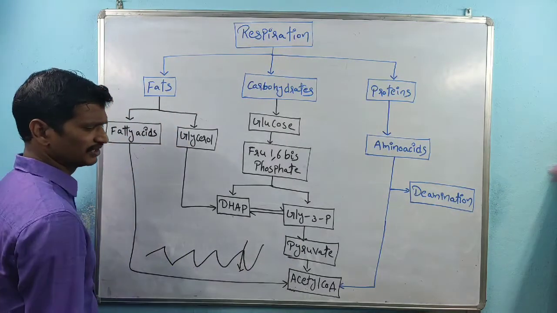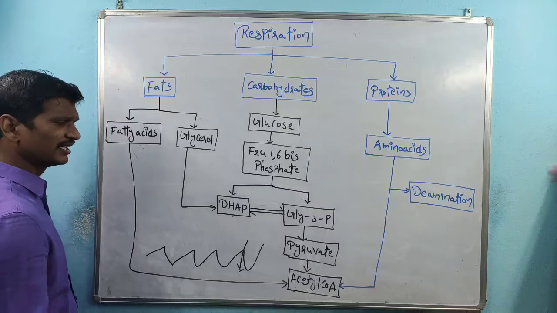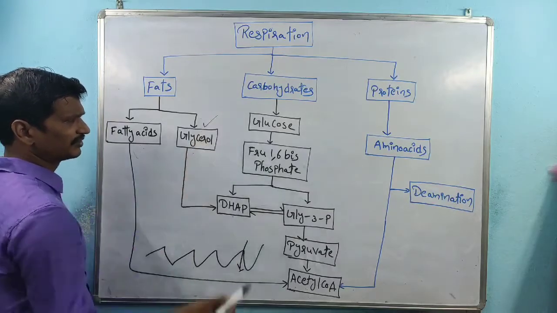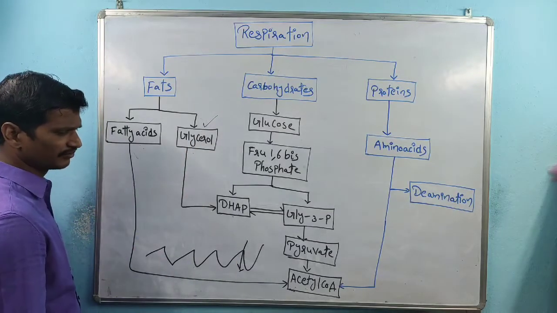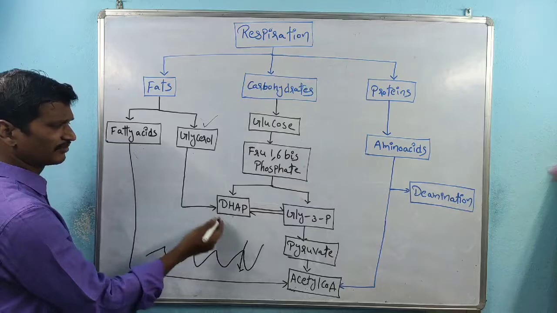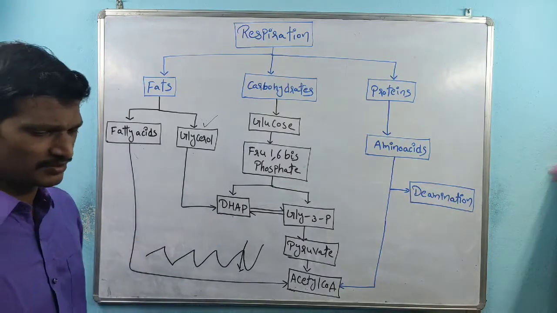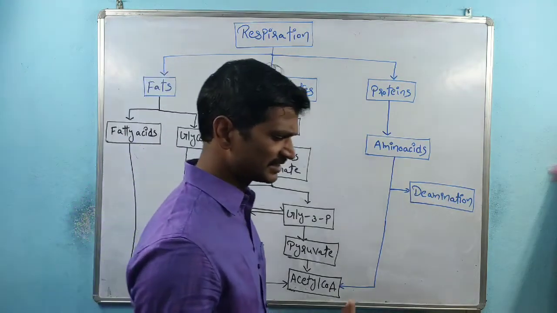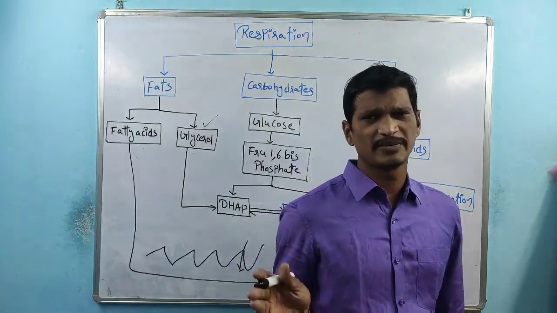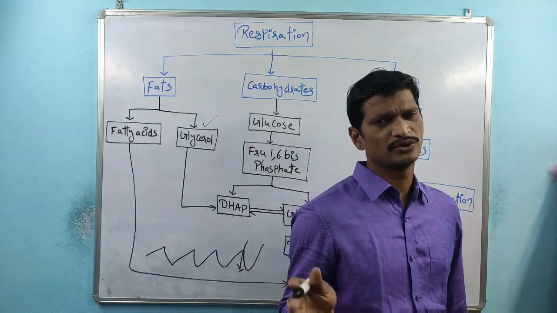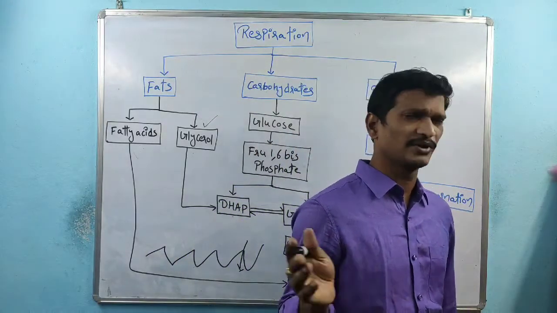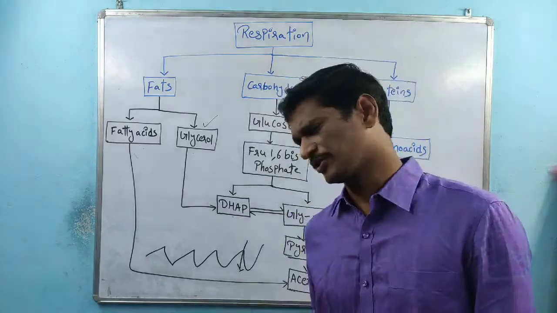Again here pyruvate production. Again here acetyl-CoA production. Again this one is also involved in the TCA cycle. Glycerol is also involved in the TCA cycle by the conversion process. So if the fats are broken down into the fatty acids and the glycerol, which is the backbone structure, these two are also involved in the TCA cycle. Finally, ATP production takes place.